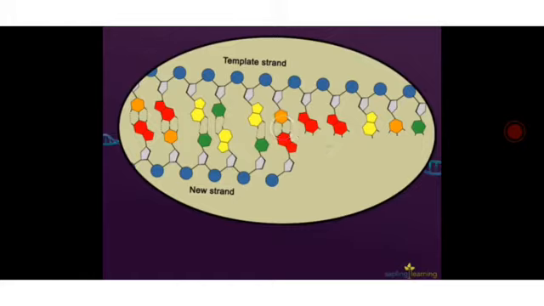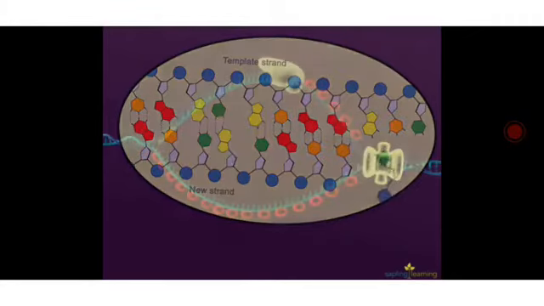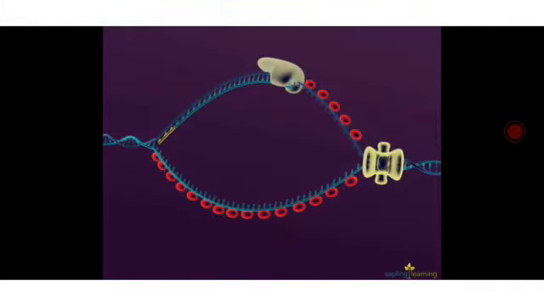This is the phosphate group and deoxyribose sugar, and they have been joined here. You are also seeing the nitrogenous bases. You can see the short DNA fragments being formed newly.